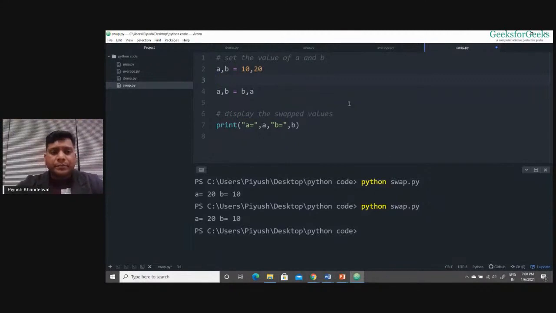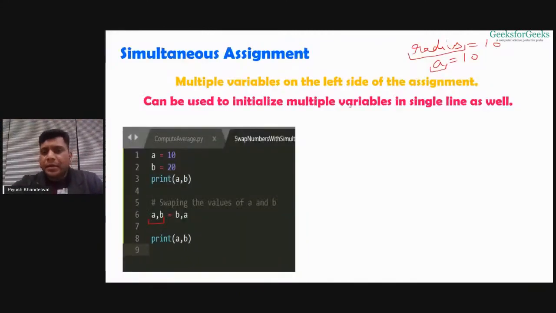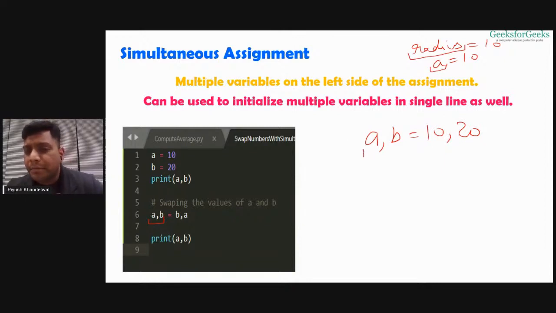When I write a comma b equals 10 comma 20, the first thing you need to make sure is the number of variables on the left side. If you have multiple variables, the number of variables on the left side should be equal to the number of values on the right side.